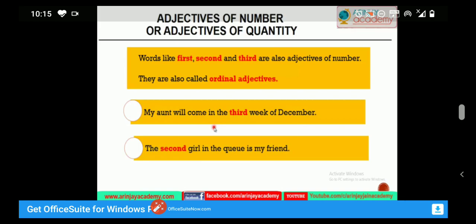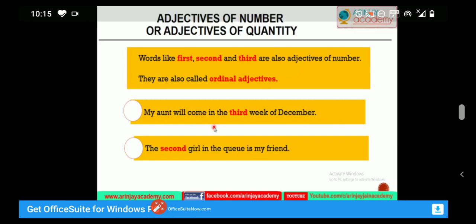Remember it, beta. 1, 2, 3, 4 are the definite numeral adjectives, but they are called the cardinal numbers. And 1st, 2nd, 3rd, 4th are also definite numeral adjectives, but they are known as the ordinal numbers. Next, I am telling you about the indefinite numeral adjective. Indefinite numeral adjectives do not show a definite number.